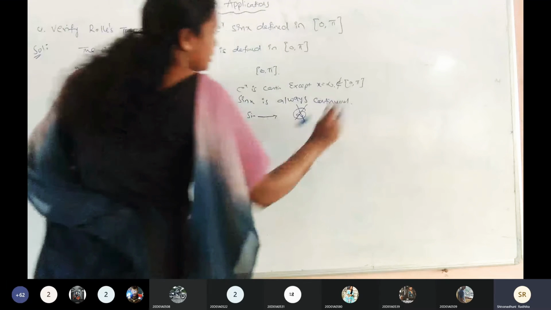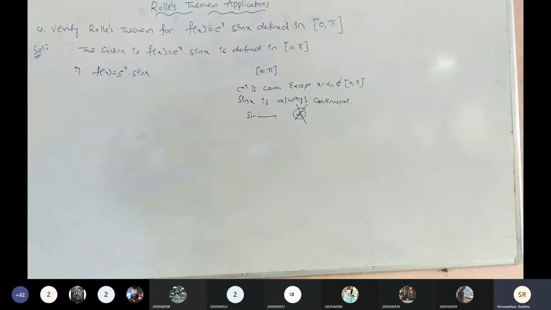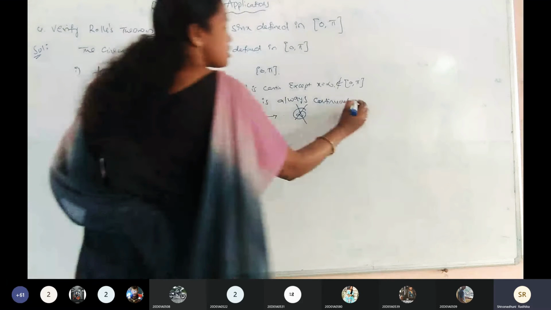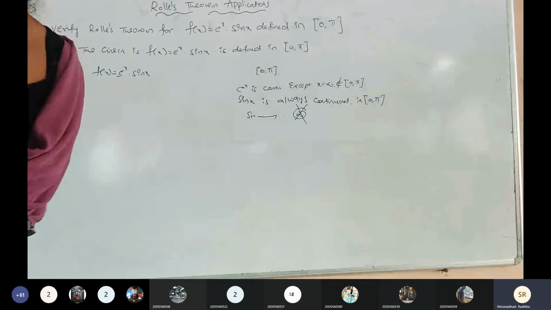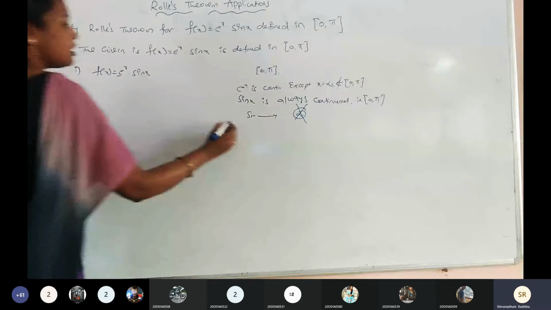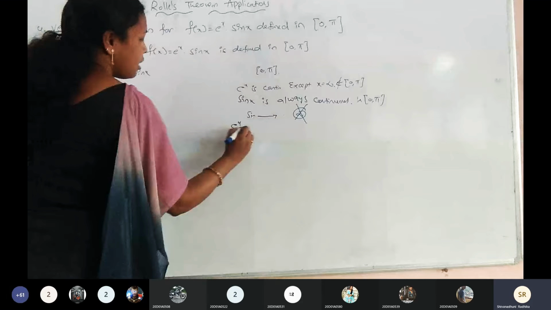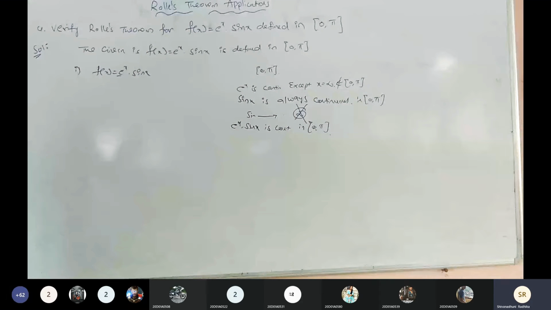There is no point where sin x is discontinuous. Compulsorily, sin x is always continuous in the closed interval 0, pi. Is it clear, all of you? Now, the multiplication: e power of x into sin x is a continuous function in the closed interval 0, pi. Is it right? Any doubts? No doubt.